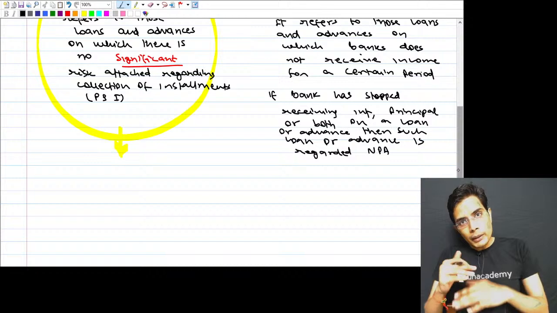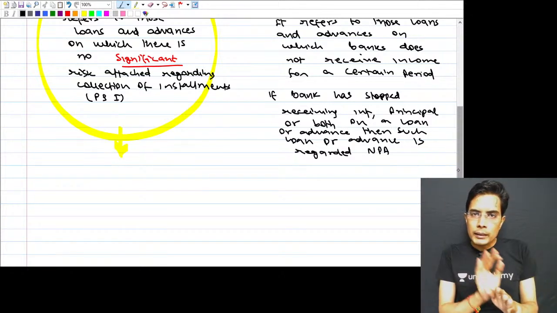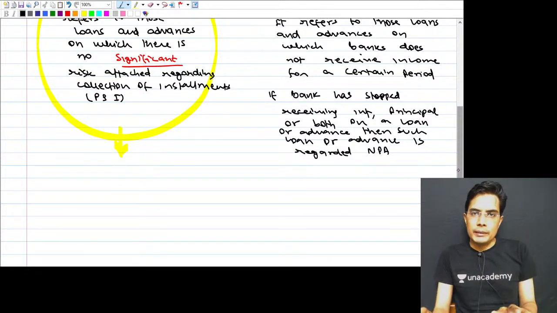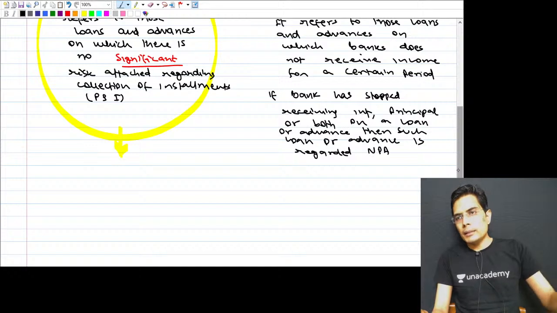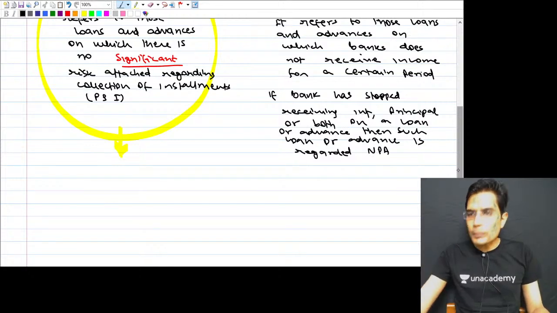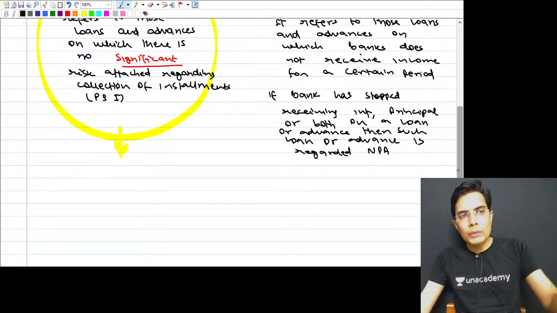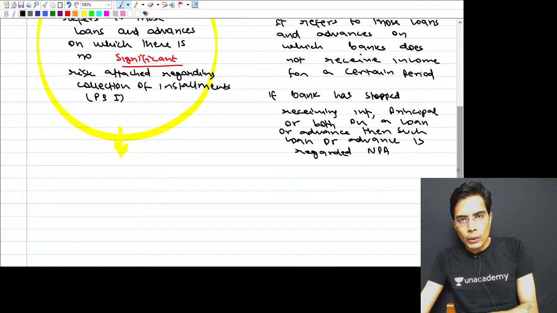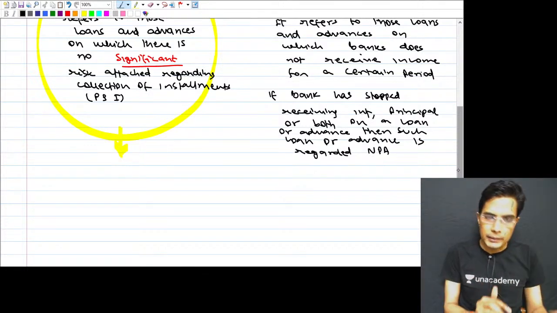We will record only the interest income on received basis. So if a loan and advance is classified as a non-performing asset, the income on it gets recorded in the books of the banking company on receipt basis.